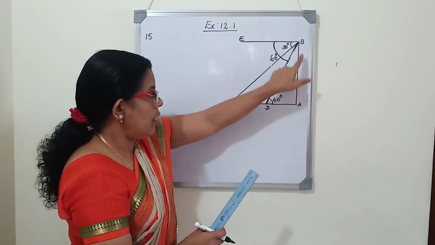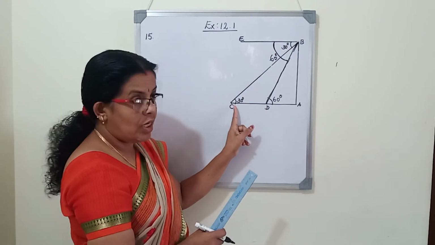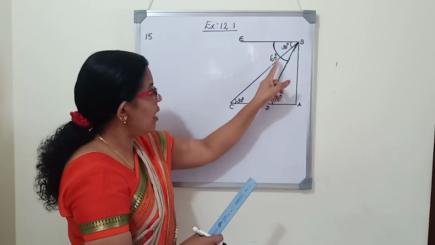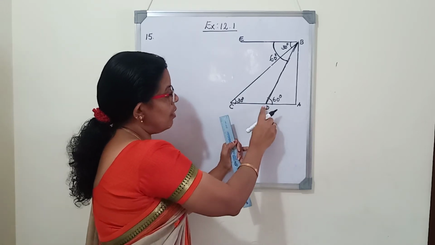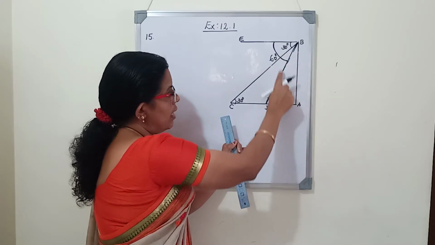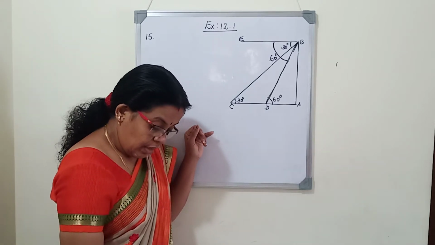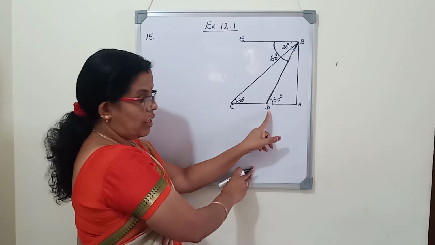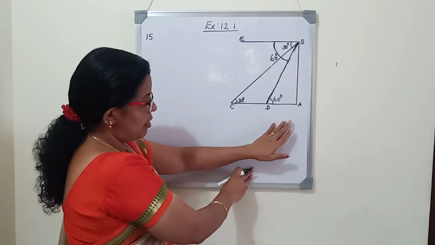AB is the tower. A person is standing at the top of the tower and watching a car approaching the tower. So first when he looked at the car, the angle of depression was 30 degrees. 6 seconds later, the position of the car is here. The car is moving towards the tower. So the angle of depression 60 degrees, that we marked here. We want to find the time taken by the car to reach the foot of the tower from this point. So first 6 seconds it has taken to reach here. Now from D to A, how much time will it take? So that is the question.